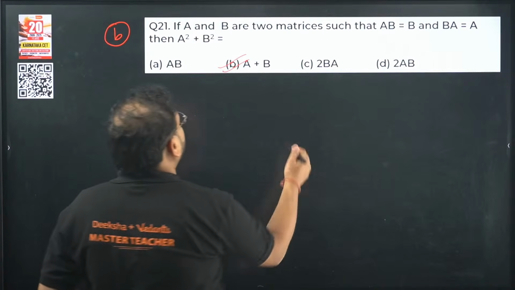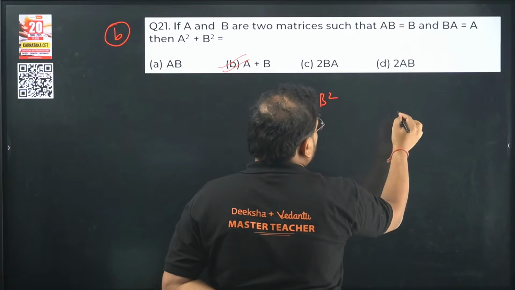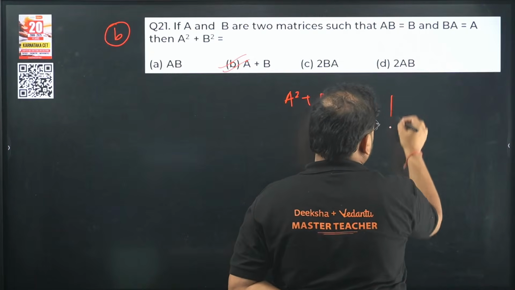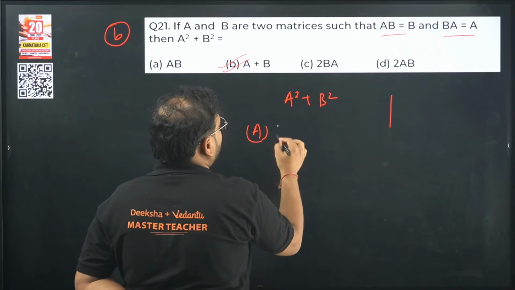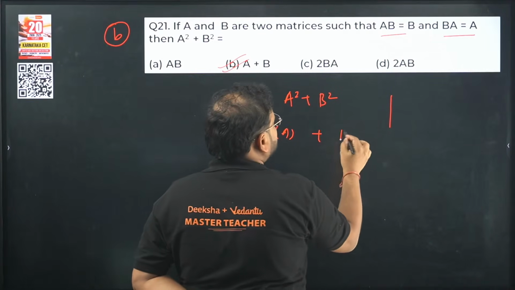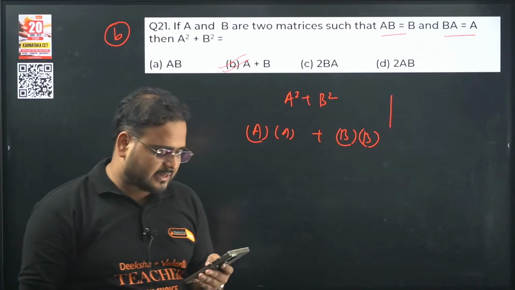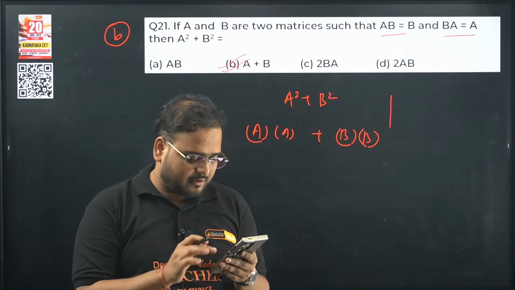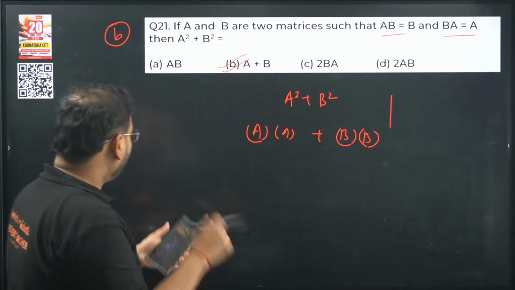We have to find a square plus b square. What is the a square value? If I see from here, they have given ab as b and ba as a. So first write a square as a into a and b square as b into b. Answer is correct, given right by your dear friend. Option B is correct.